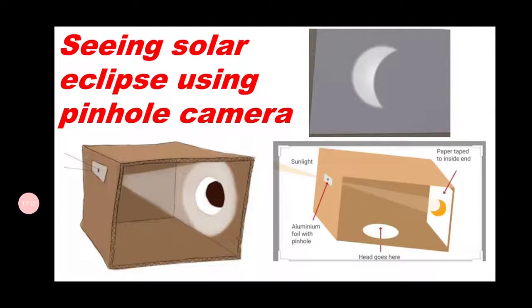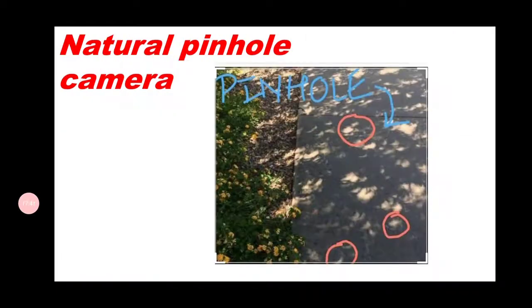But using a pinhole camera we may be able to view the solar eclipse easily, where we can observe the dark patches covering the sun. The changes that take place in the sun can be observed easily. So we can use a pinhole camera to see a solar eclipse. So this is the idea about a pinhole camera.